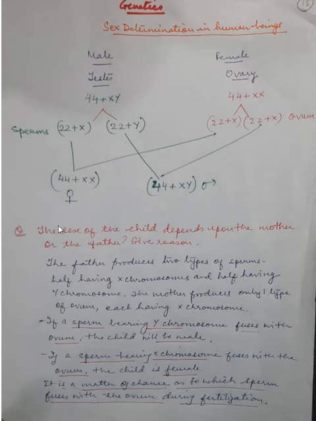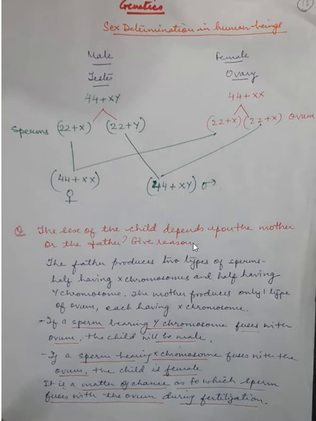So that results in the formation of a daughter. And again, you see the sperm bearing Y chromosome, if it combines with the ovum, then it will result in the combination of 22, 22, that is 44 plus X and Y, which will result in the formation of a son.